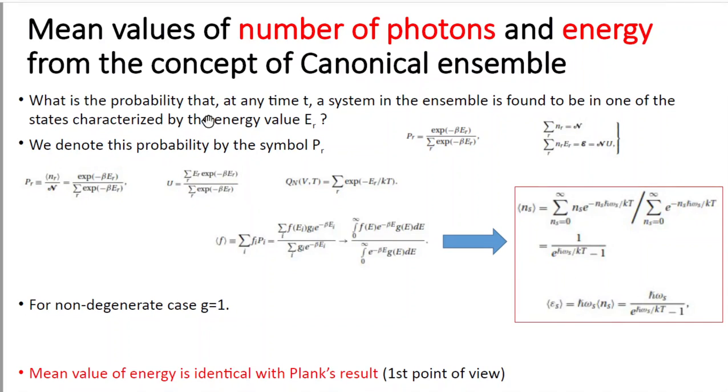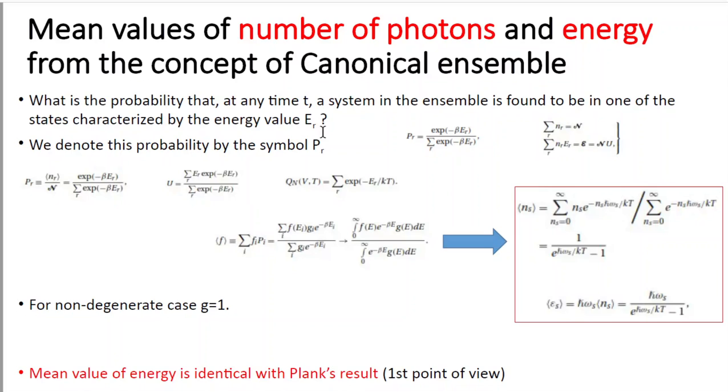What is the probability that at any time t a system in the ensemble is found to be in one of the states characterized by the energy value ER? So suppose the energy of a particular state is ER.